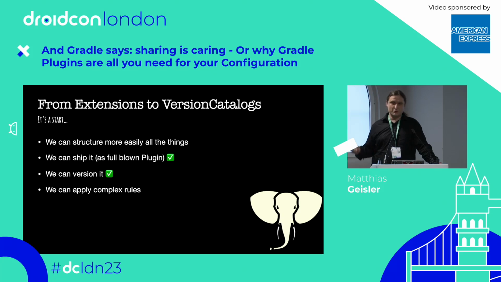Yeah, we can version it, because when we ship it, we can still have different release artifacts, which are for sure versioned. So we can roll back easily, which is nice. And we can also do more complex rules, which means, for example, if you want to introduce some programmatic dependencies which depend on some side effects inside the project, you can program that via this approach because you actually have a program there. You have a Kotlin object, right? So you can do whatever you want with it, which is great.